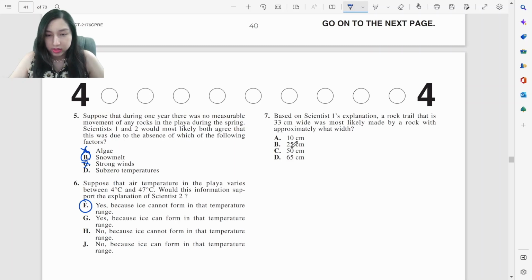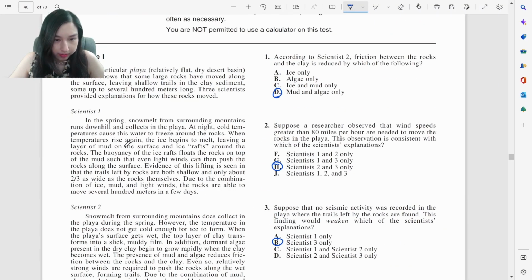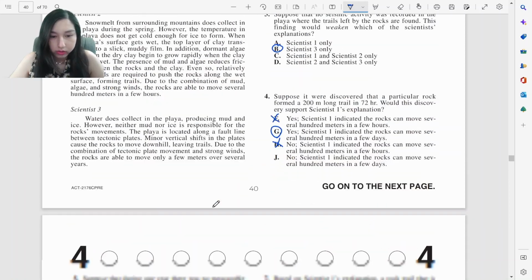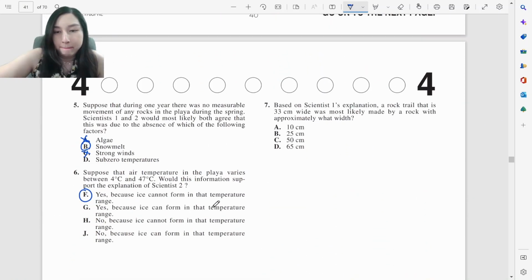Based on Scientist 1's explanation, a rock trail that is 33 meters wide was most likely made by a rock with approximately what width? Well, what did he say? Evidence of this lifting is seen in the trails left by rocks that are both shallow and only about 2/3 as wide as the rock itself. So the trail is 2/3 as wide. Okay, so 2/3 is equivalent to 33.